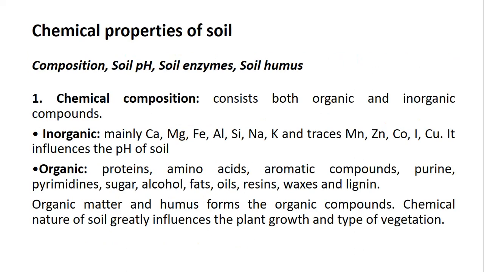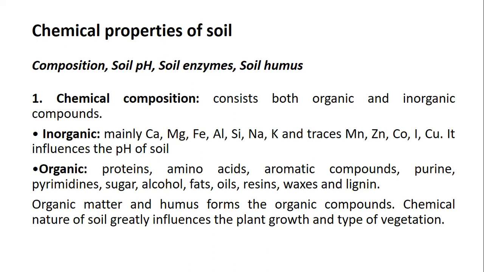Similarly, we can study the chemical properties of the soil. In case of chemical properties of the soil, we have to study the composition, soil pH, soil enzymes and soil humus. Let us study one by one. The first one is chemical composition, which consists of both inorganic and organic compounds. Inorganic compounds are mainly calcium, magnesium, etc. Similarly, trace elements, otherwise micro content, that is manganese, zinc, cobalt, etc., influence the soil pH.